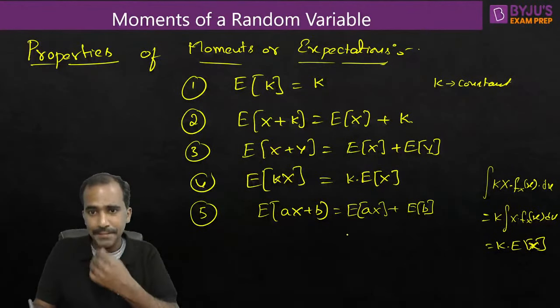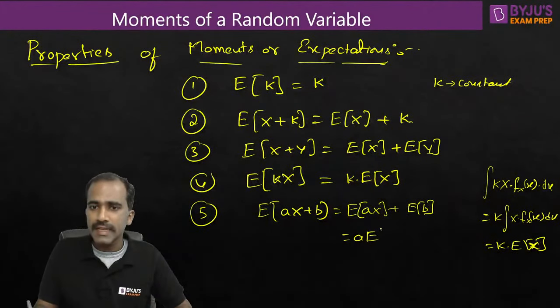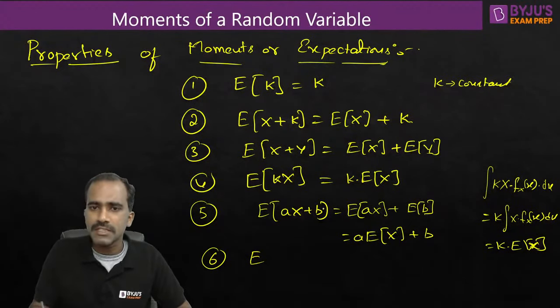Okay, so we can write as a into expectation of x. This expectation of B is B only, right? Next, one more. These are the basic things, very basic stuff, but very important stuff.